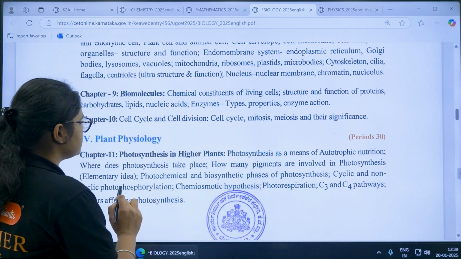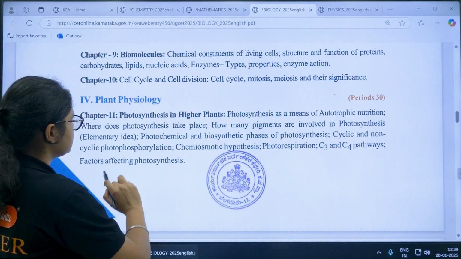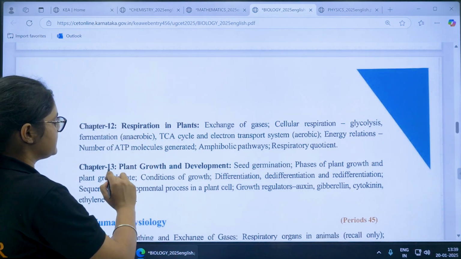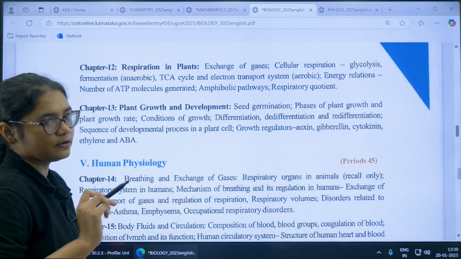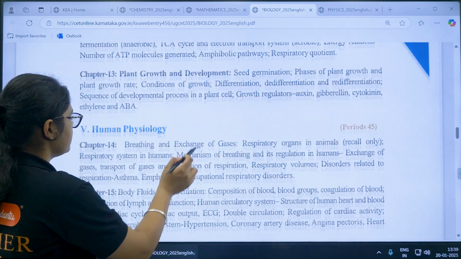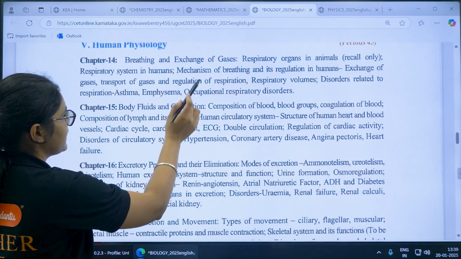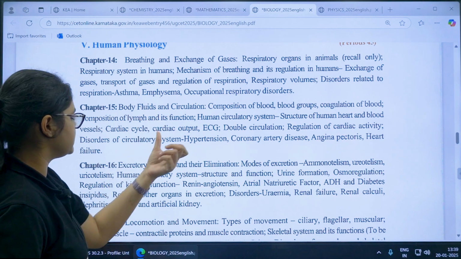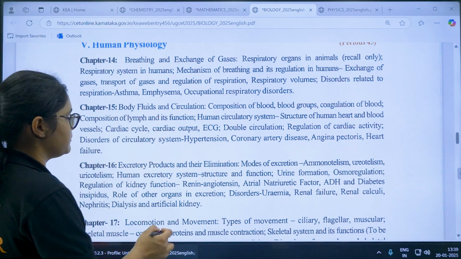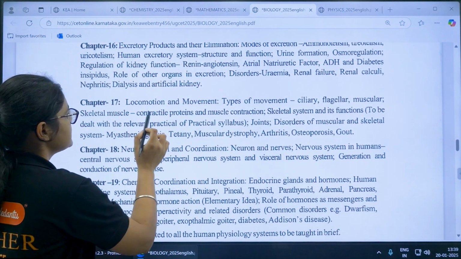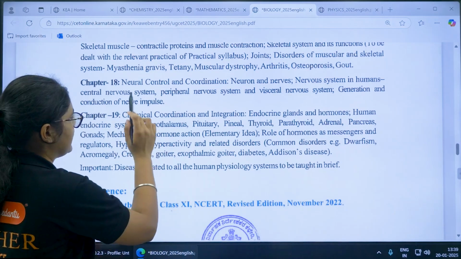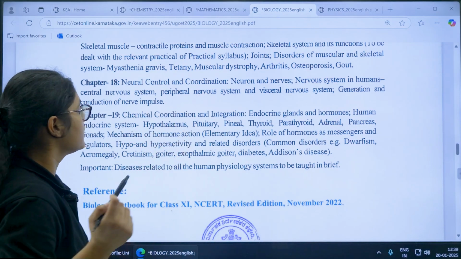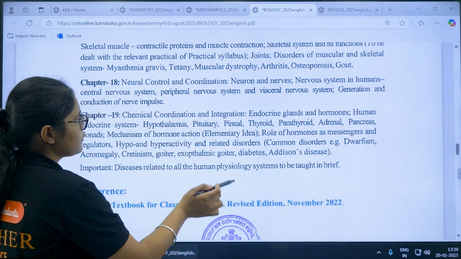Next, coming to plant physiology, here you have photosynthesis, chapter 12 respiration, chapter 13 plant growth and development. Then human physiology: first breathing and exchange of gases, that is your chapter number 14, 15 body fluids and circulation,